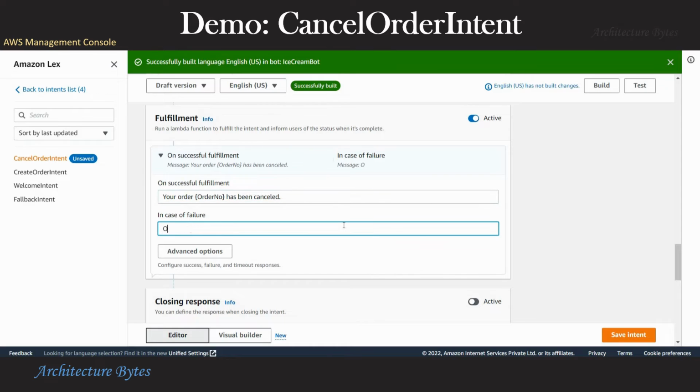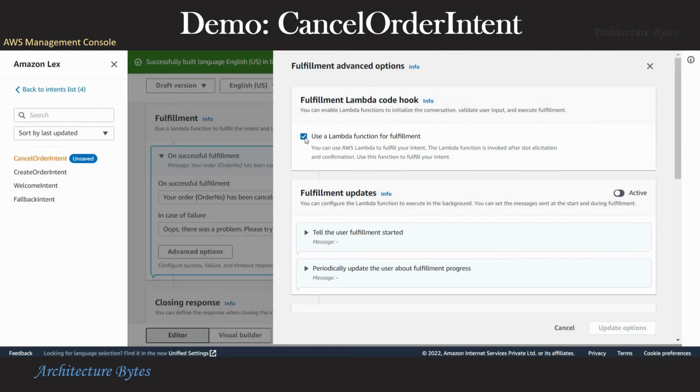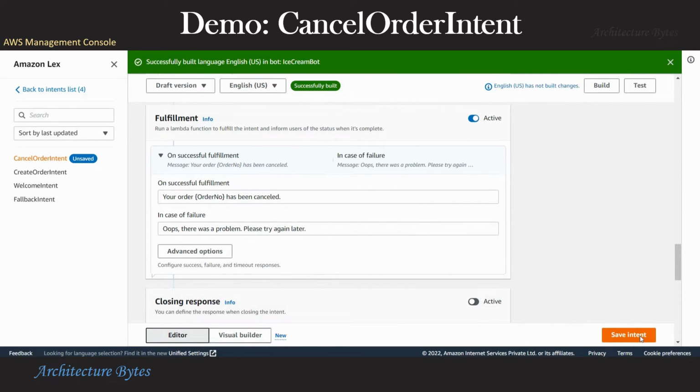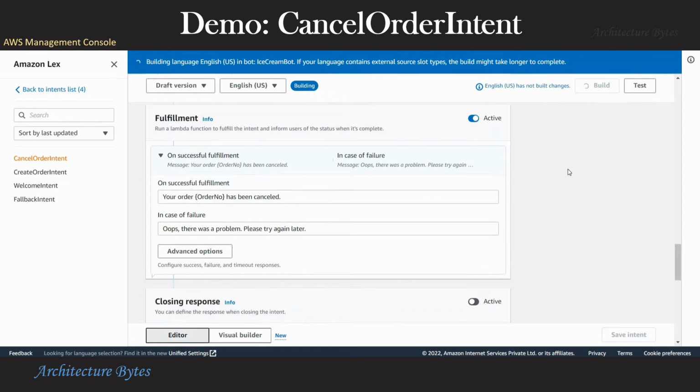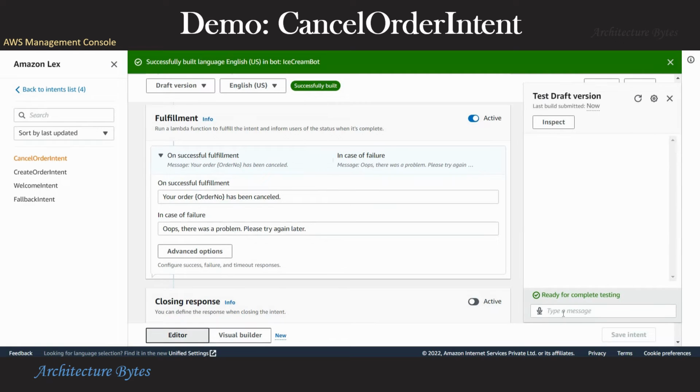Of course, this is a dummy fulfillment. We'll be adding a Lambda function later to do the fulfillment part. So for now, just make sure under the advanced section, the use Lambda function is unchecked. Save the intent and we are ready to build. Okay, we can test now.